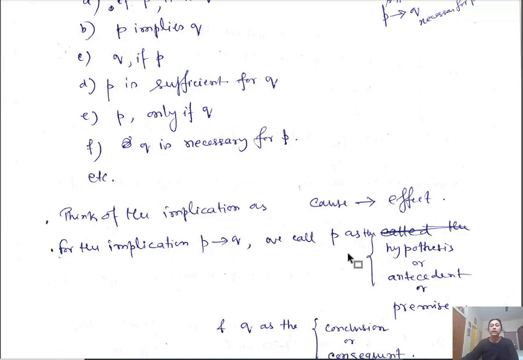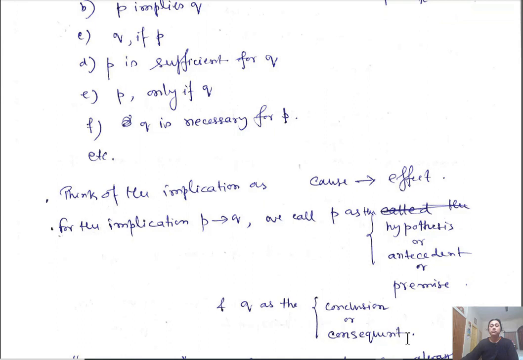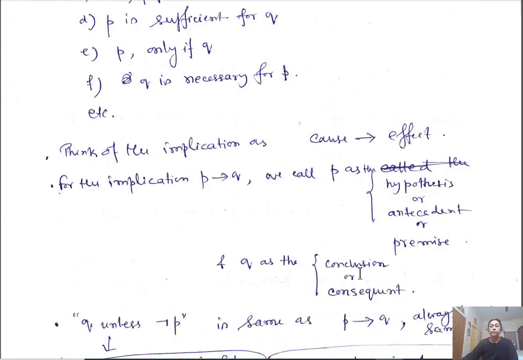In this implication, P is called the hypothesis, antecedent or premise. These are separate names. And Q is called the conclusion or consequent.